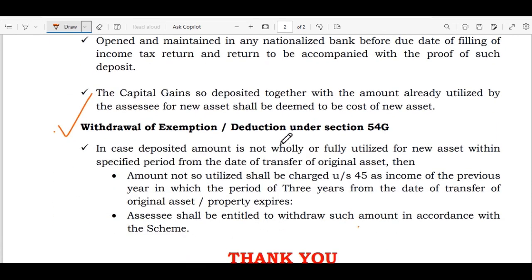Withdrawal of exemption or deduction under Section 54G.